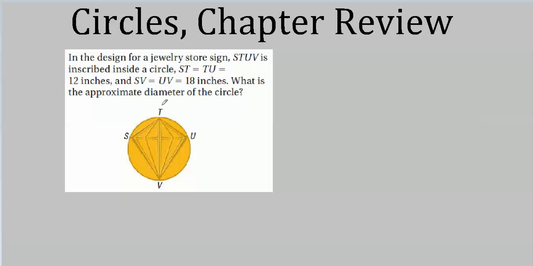And it's also true that for any kite, the diagonals are perpendicular. Now there's another theorem which says if one side of an inscribed triangle is the diameter, the triangle has to be a right triangle.